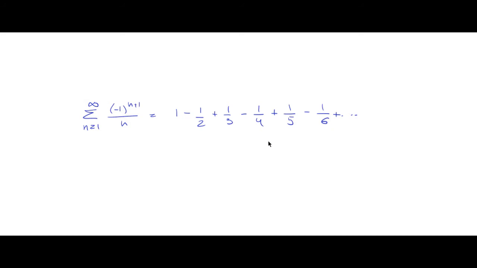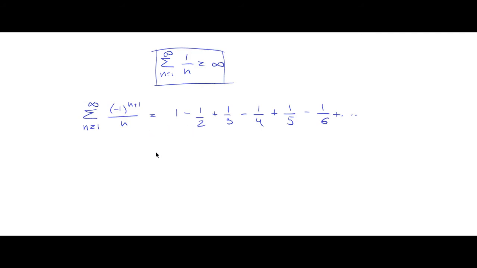So this is an alternating series, and we know it's not absolutely convergent, because if you take the absolute value of these terms, you get 1 over n, but we know this is divergent, because this is the harmonic series. So if this is convergent, and we will see it is later, this is conditionally convergent.